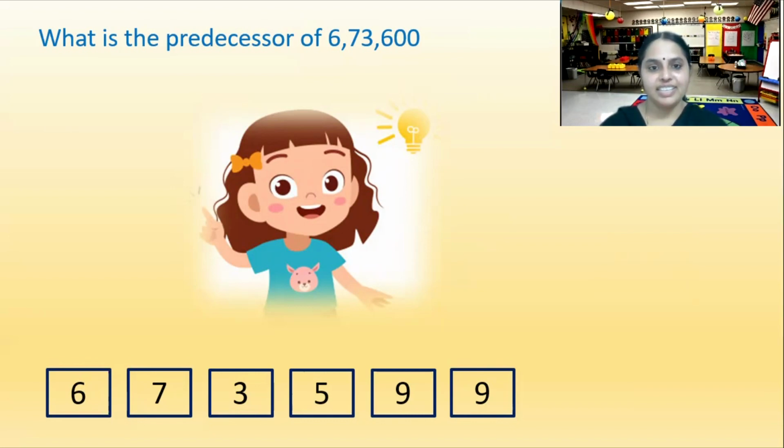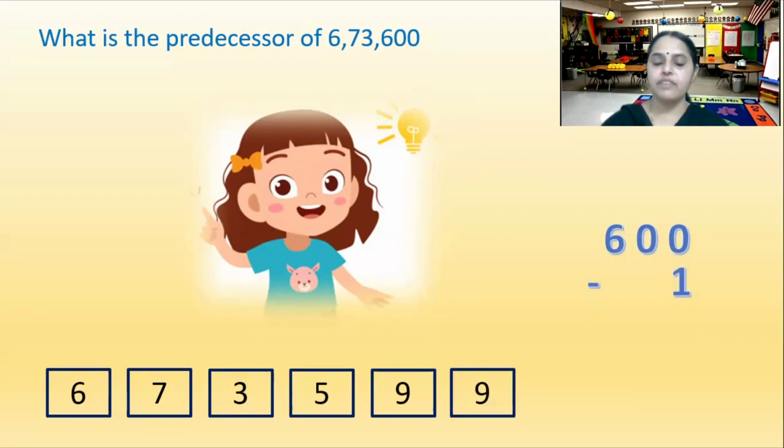Fine. Is that clear to you all? So what is a successor? Plus 1, the immediate next number. Predecessor is the immediate number which comes before the given number. The number before the given number is known as the predecessor. So what do we do to find the predecessor? Minus 1. To find the successor? Plus 1.